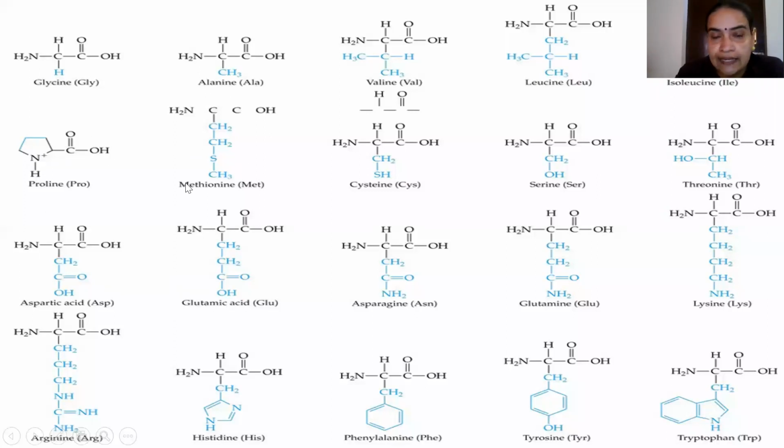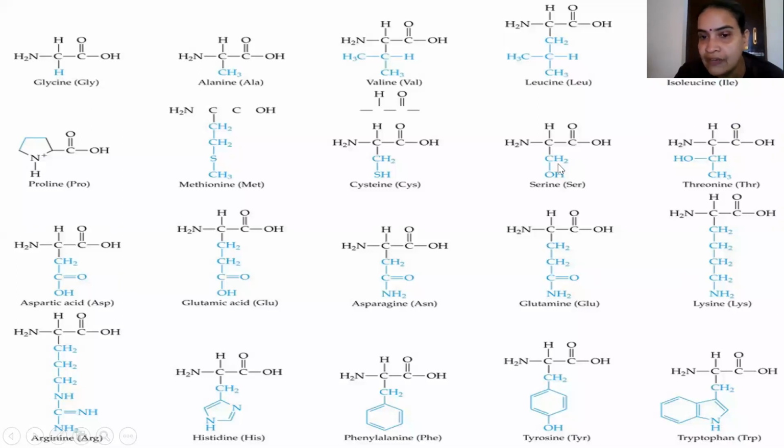Then methionine, CH2, CH2, SCH3. Only in the R group do all the amino acids differ, so the structure of R will be different in each amino acid. Then cysteine, where R is CH2SH. SH, you know, is the thiol or sulfur analog of the OH hydroxyl group. Then serine, CH2OH.